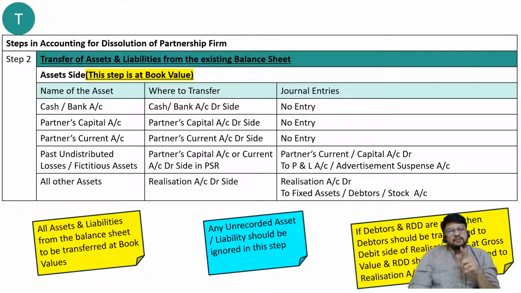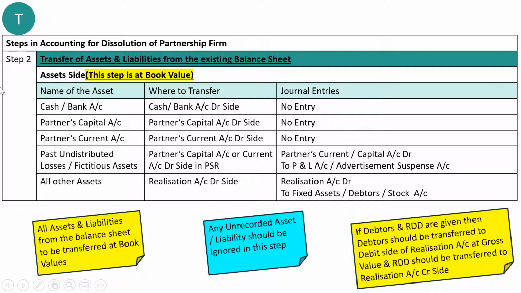Then please transfer debtors of rupees 1 lakh to realization account debit side and RDD of rupees 10,000 to realization account credit side. Don't write down 90,000 anywhere. In the existing balance sheet, inner column debtors 1 lakh, inner column RDD 10,000, outer column 90,000. That figure of 90,000 in the outer column is the net figure. We don't want this figure, we want the gross figure.